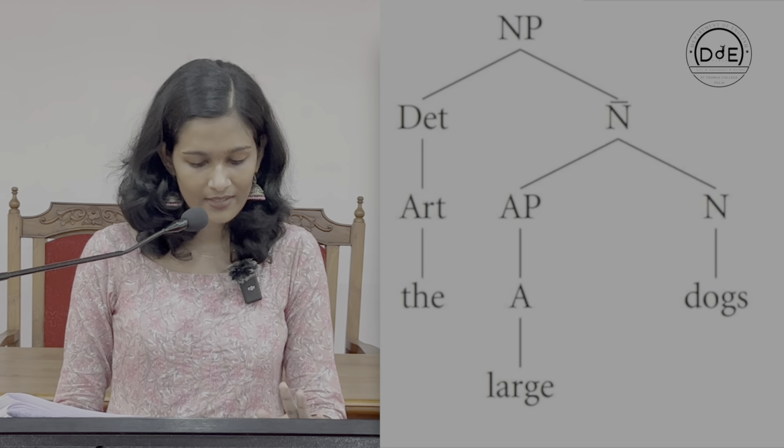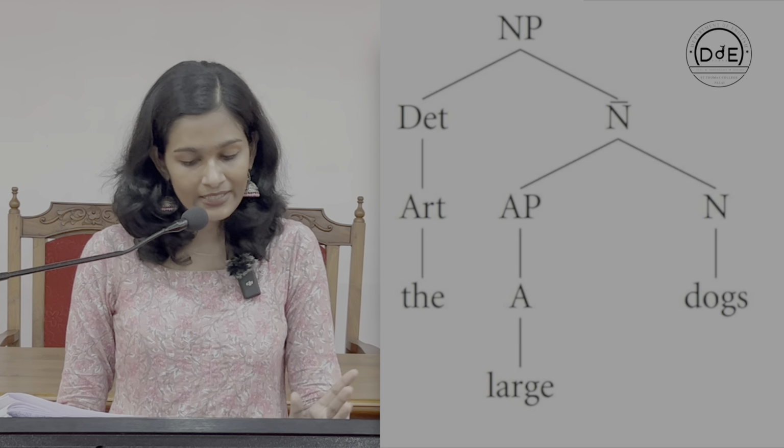So, now we move to the tree diagram, which is also termed as phrase marker. While we move to this diagrammatical representation, we can take various examples to draw tree diagrams. Take the example, the large dogs. Writing it according to the rewrite rule, it can be written as determiner followed by A followed by N. But for diagrammatic representations, there are certain set standards and a bit more elaboration is needed. We can look at the diagram and make further explanations. The large dogs can be diagrammatically represented in this way.